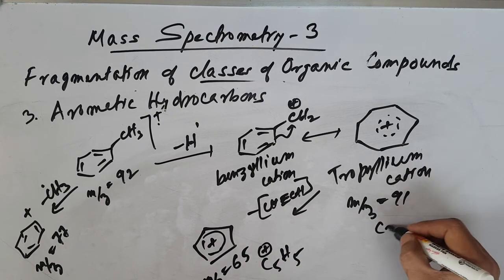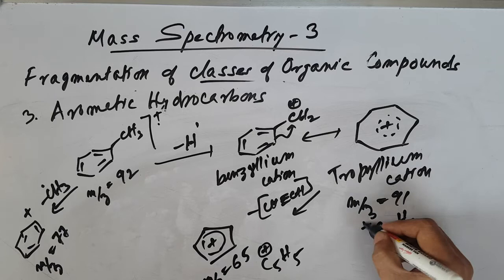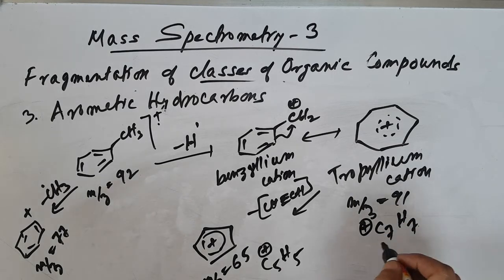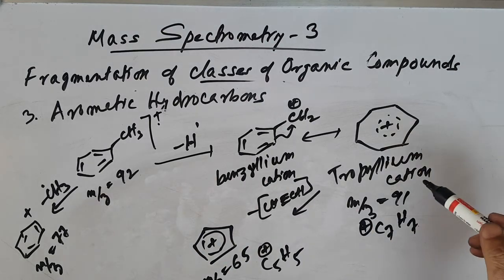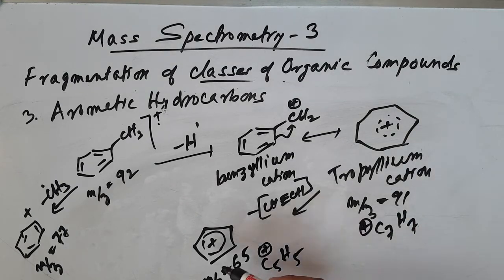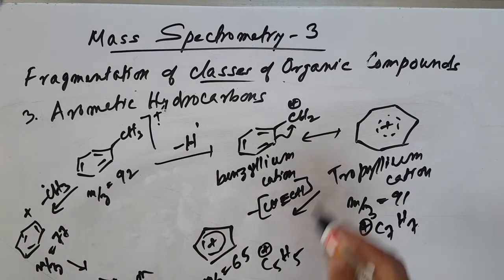This one is the C7H7 carbocation. This is one of the most intense peaks observed; the tropylium cation is the best peak, the others are highly intense, and this one is less. Benzene can undergo another fragmentation. So this is about fragmentation of toluene.